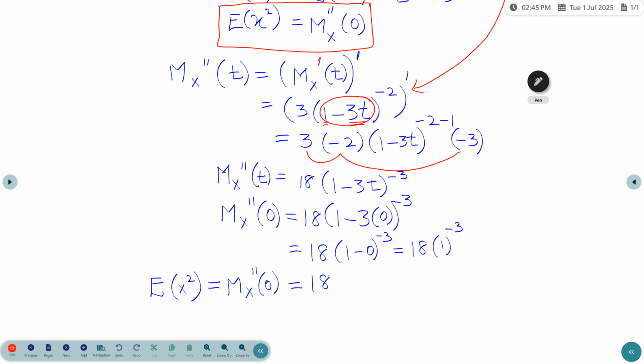So in the third question, we need to find the solution for the variance of x. The variance of x formula is E of x squared minus E of x whole squared.